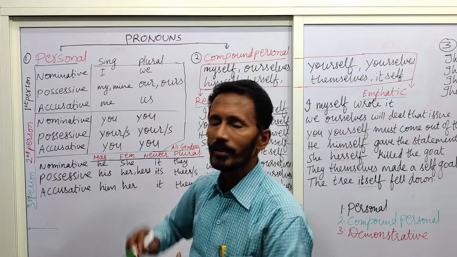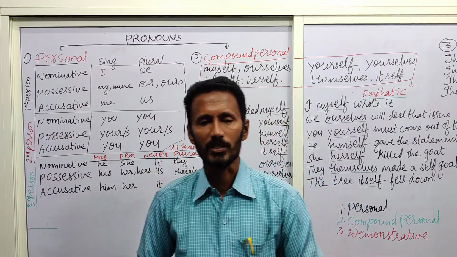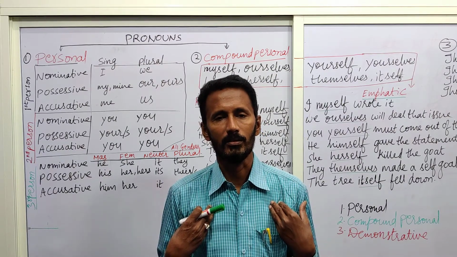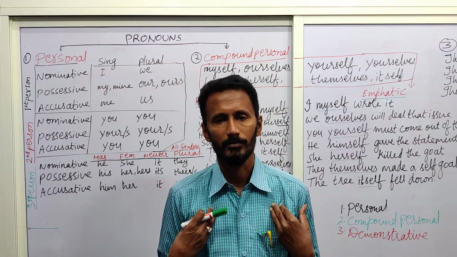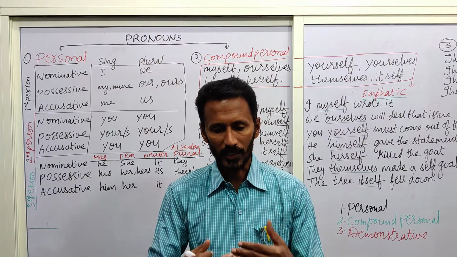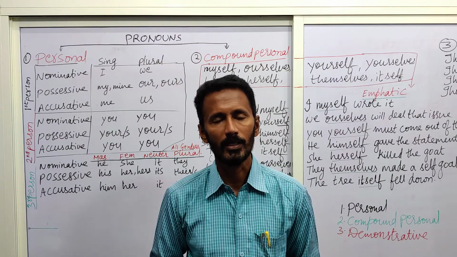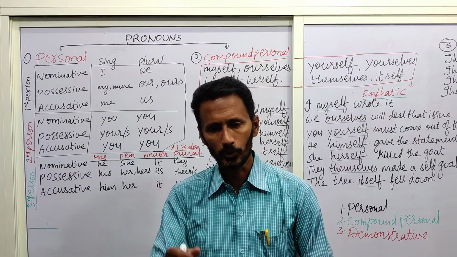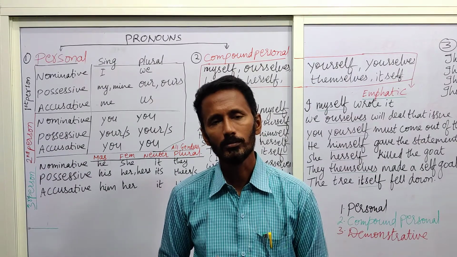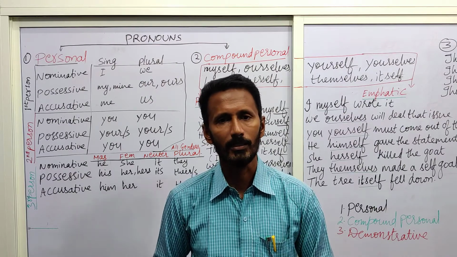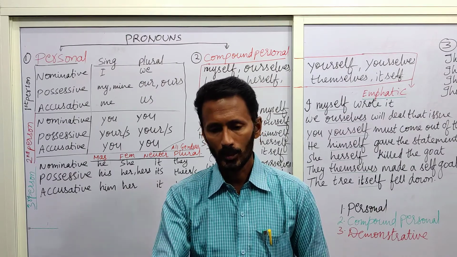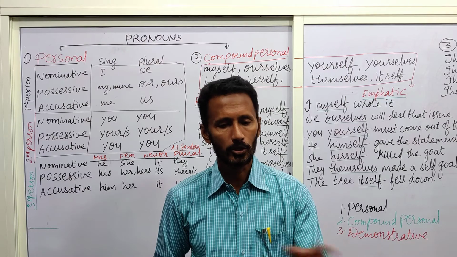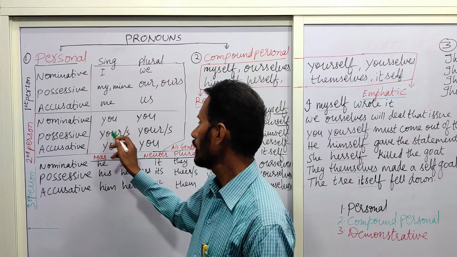So this I is used in the first person. That means when I speak about myself, we use I, that is called first person. When I talk to somebody else who is in front of me, then I use the second person. Why don't you go to the college? You. I am addressing somebody, John or Adam or Mary or Gracie. You go and pick up the luggage. You go to your school. You do your work. So that is called second person.